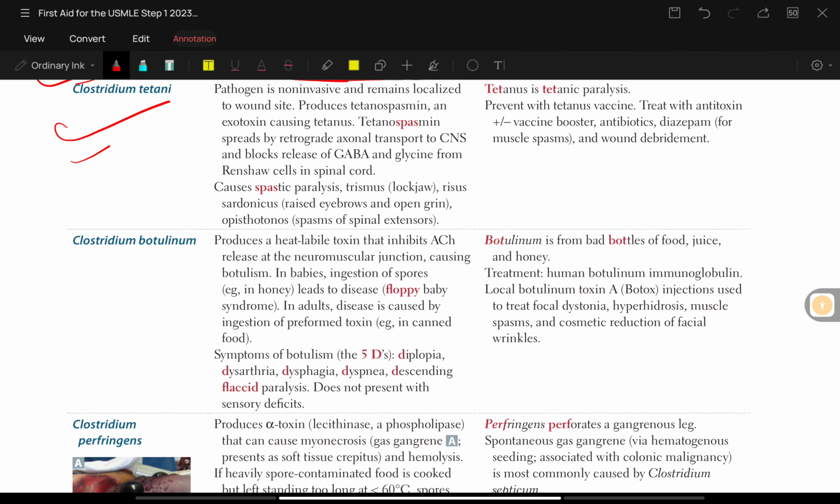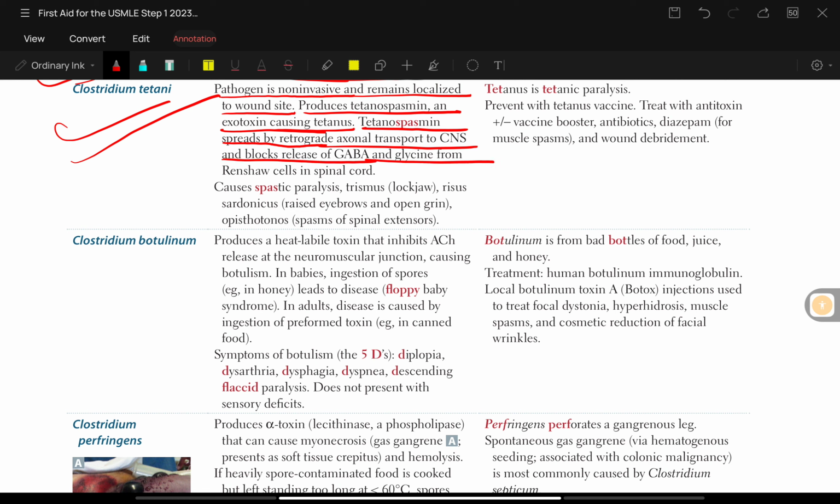Now talking about Clostridium tetani, the pathogen is non-invasive and remains localized to the wound site, producing tetanospasmin, an exotoxin causing tetanus. The tetanospasmin spreads by retrograde axonal transport to the CNS and blocks release of GABA and glycine from Renshaw cells of the spinal cord.